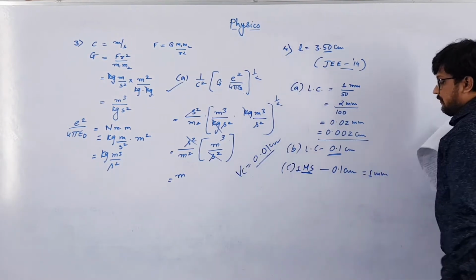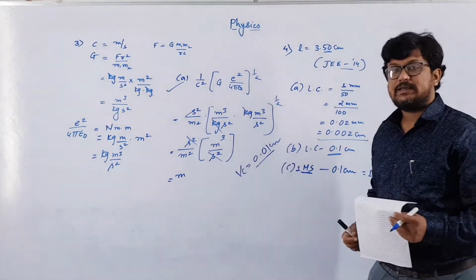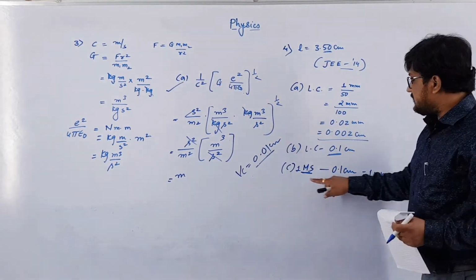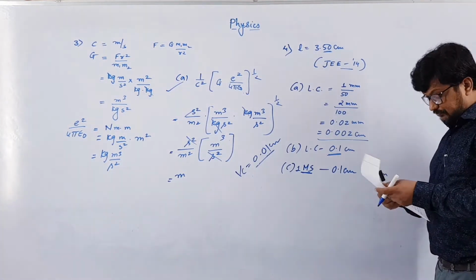Why 0.1 centimeter? Because the main scale of a vernier caliper and a meter scale are exactly the same.